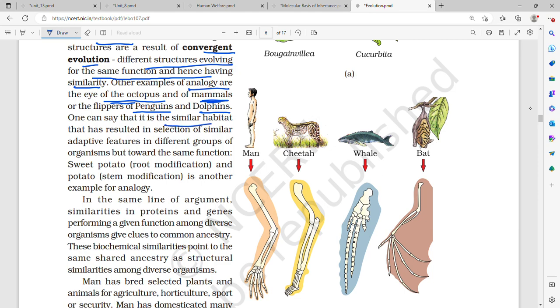One can say that similar habitat has resulted in the selection of similar adaptive features in different groups of organisms, toward the same function.